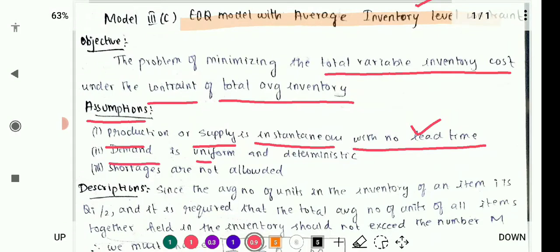And demand is uniform and deterministic. There will be a demand but that will be uniform. Okay, and deterministic means we can already predict that. Shortages are not allowed, which is an important point.